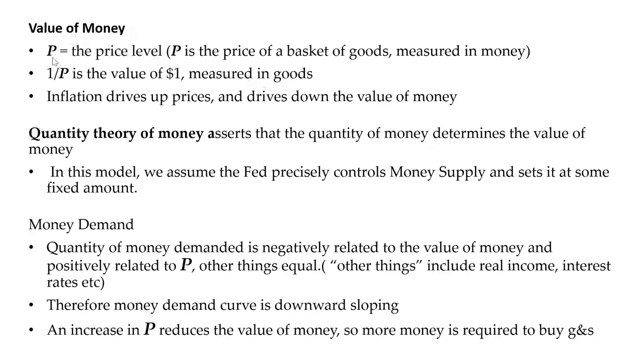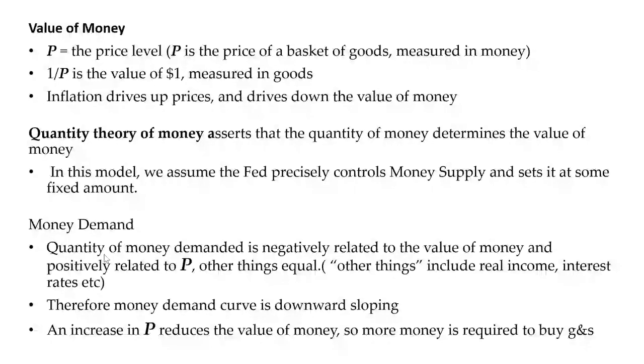Value of money. P represents the price level, that is, P is the price of a basket of goods measured in money. 1/P represents the value of $1, measured in terms of goods. Inflation drives up prices and drives down the value of money. The quantity theory of money asserts that the quantity of money determines the value of money. In this model, we assume the Fed precisely controls the money supply and sets it at some fixed amount.